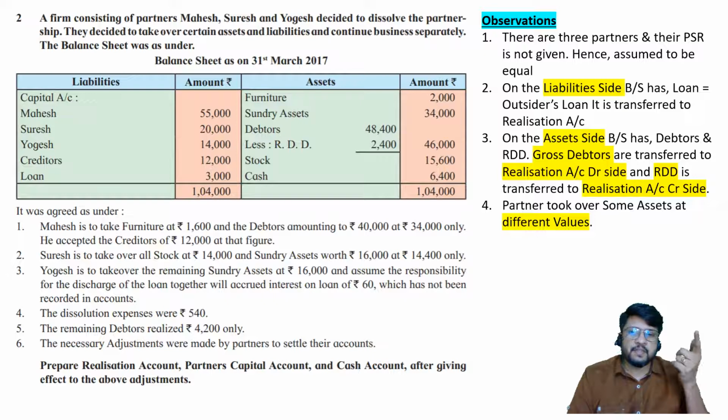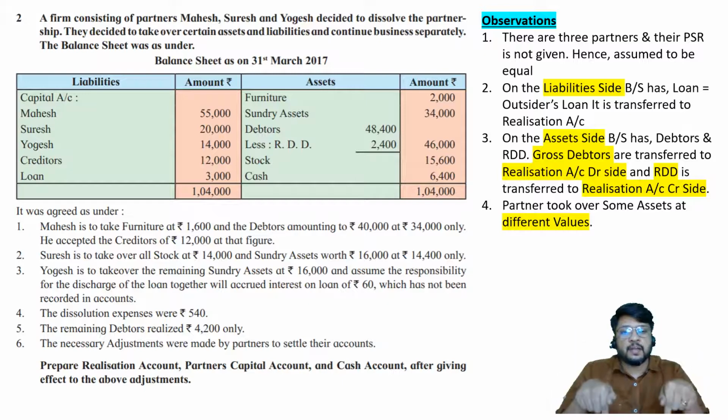In the transfer stage we consider book value, that means the balance sheet value, because transfer stage means taking out from the cupboard and bringing it to the invisible table called the realization account, and in that stage we are required to consider always the book value. Second one is realization stage. In realization stage we must consider always the agreed value. At that time we need not consider the book value.